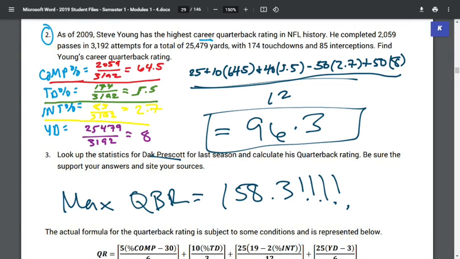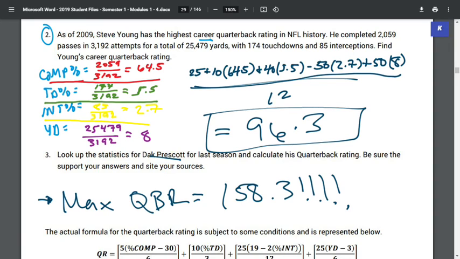Number 3 wants you to look up Dak Prescott, so that's something that would change year by year. But something that's important to see with QBR: with slugging percentage, technically 4 is the biggest number we could get. If you hit nothing but home runs, your slugging percentage is going to be 4. With batting average, the biggest number could be 1, if you just get a hit every time you go at bat.